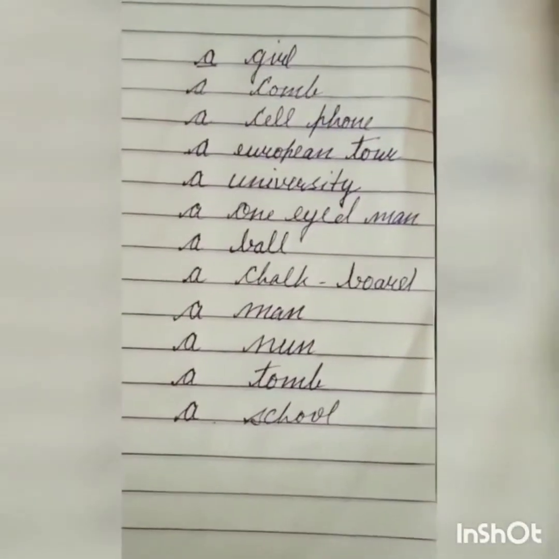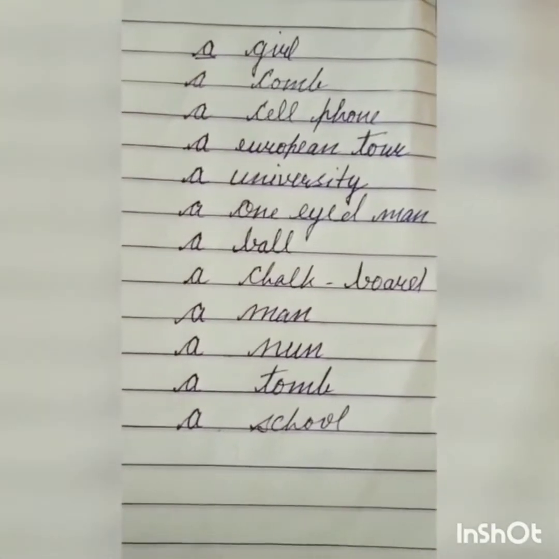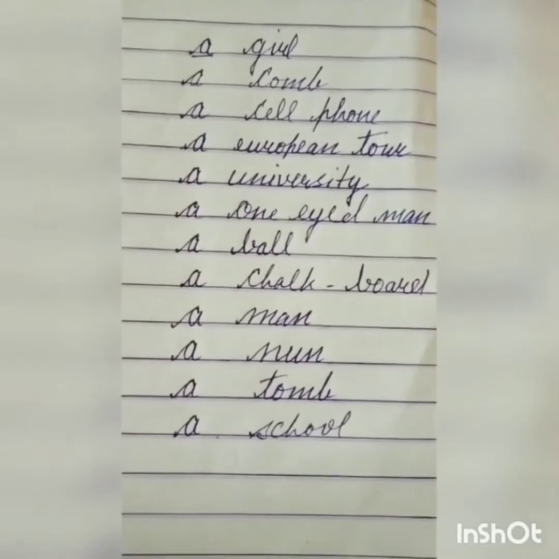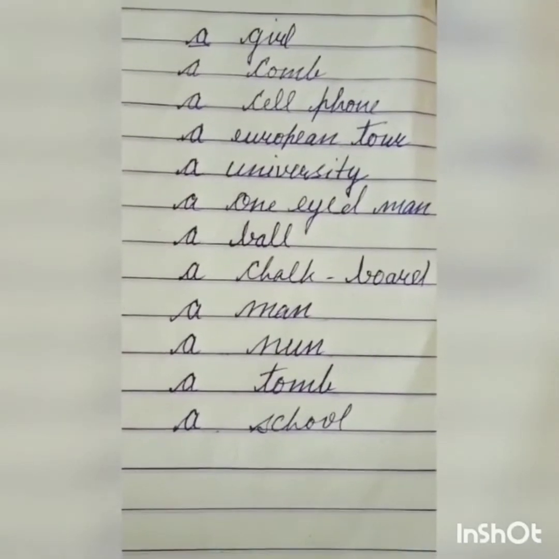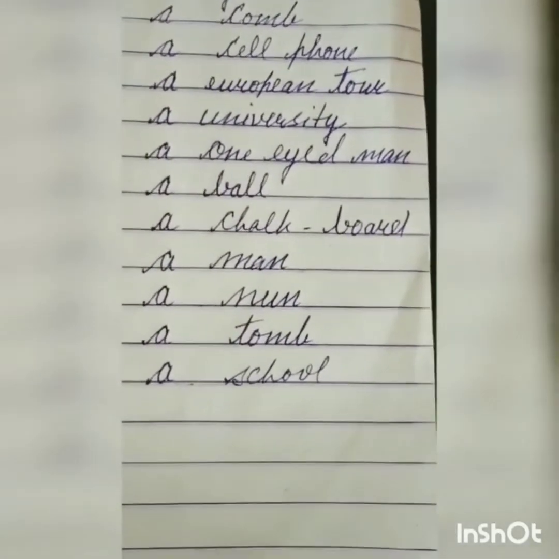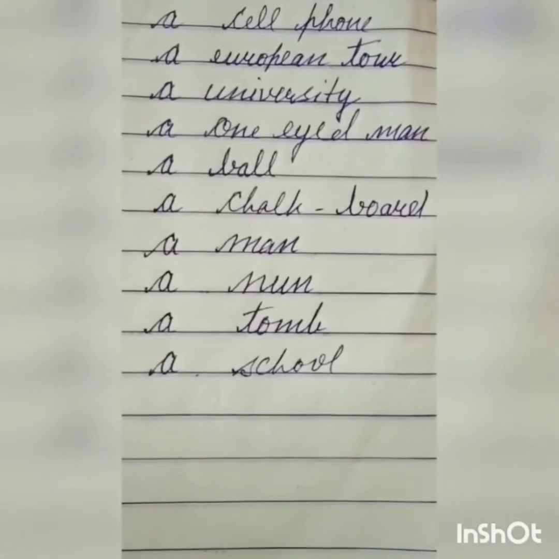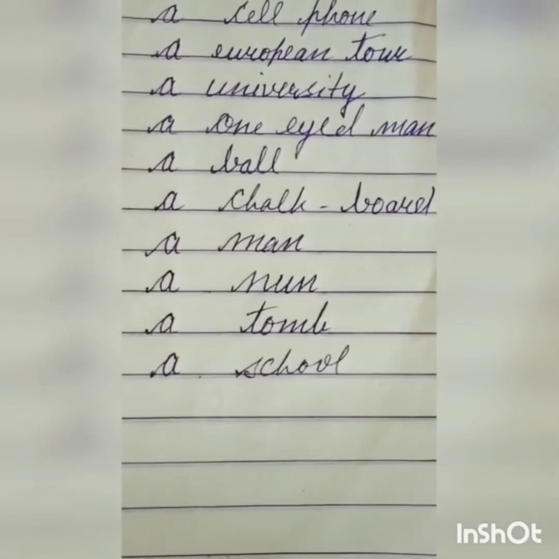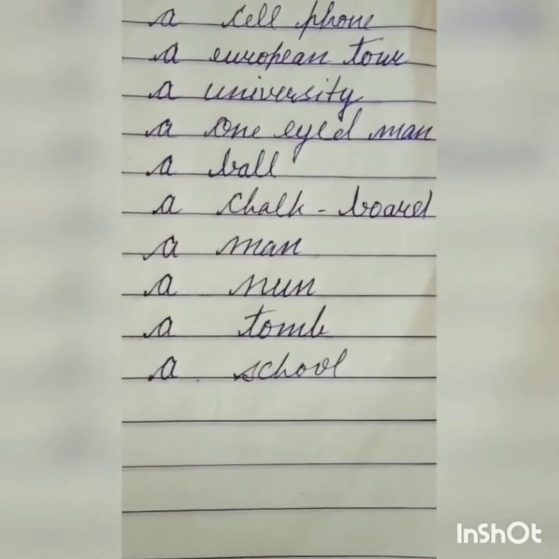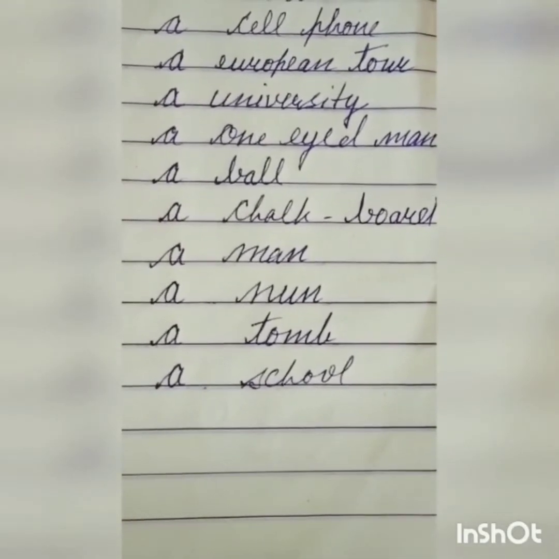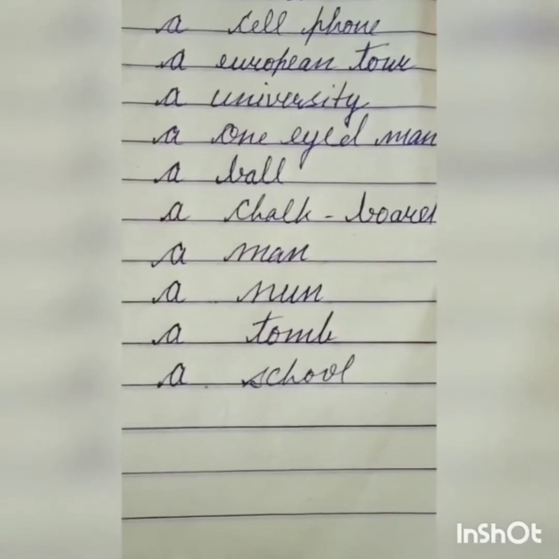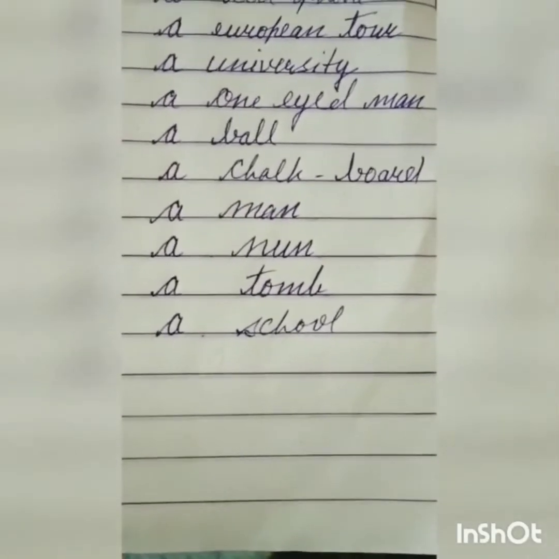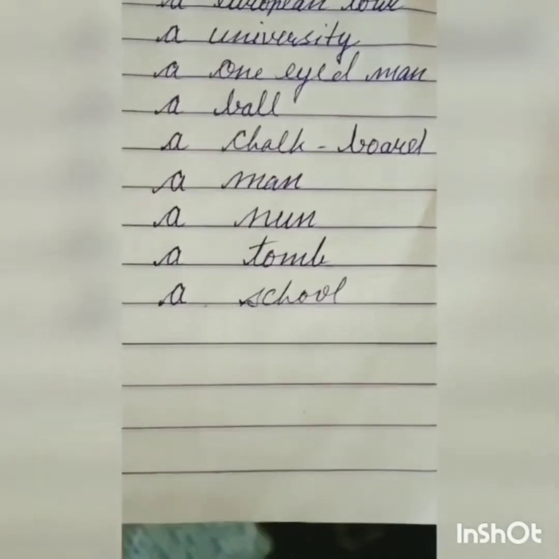Next, a list of consonant sounds. A girl. G is a consonant sound. A cell phone is also a consonant sound. Here this word starts with a vowel but the sound coming is a consonant sound: a European tour. U is a consonant sound, not a vowel sound, so I have used a. A university. Again the U sound is coming.